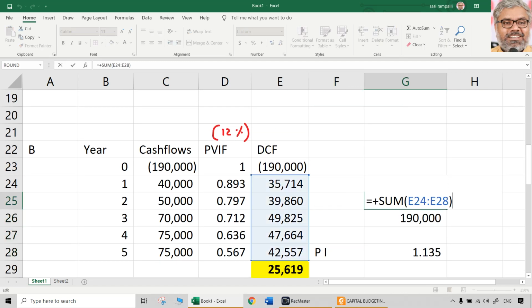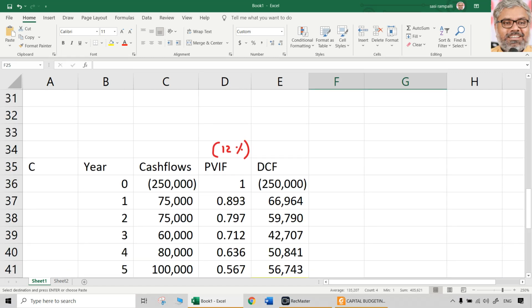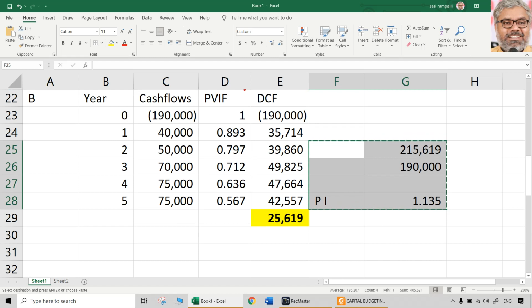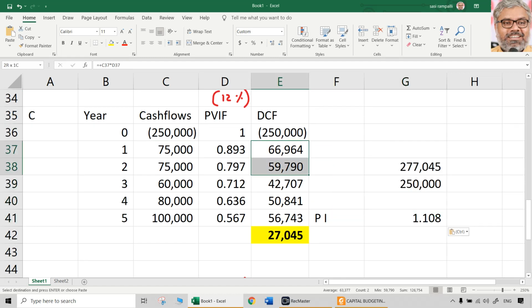In this case, present value of cash inflows will be 2,15,619. Present value of cash outflows is 1,90,000. Profitability index is positive. That is the second case. You have to do it on paper. Then, third case. Present value of cash inflows is 277,045.